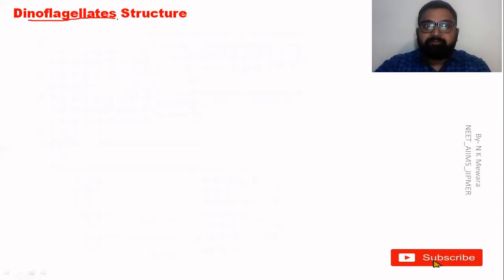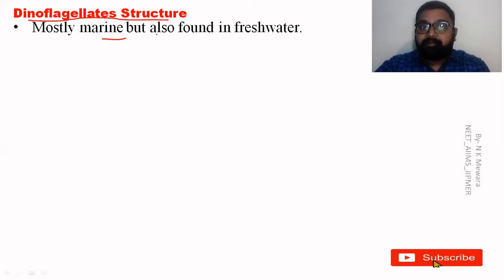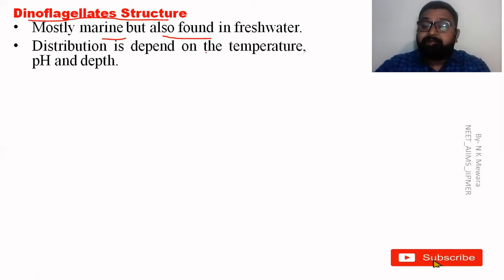Dinoflagellate structure. What is the structure of dinoflagellates? Mostly marine, but also present in freshwater. Distribution depends fully on temperature, pH and depth.